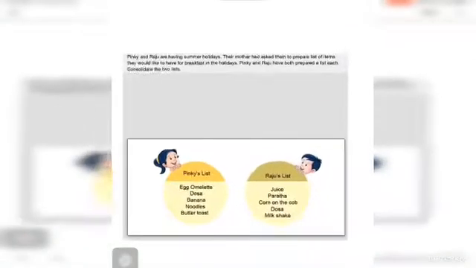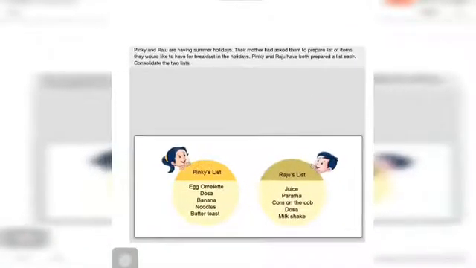Next question is, Pinku, Pinky and Raju are having summer holidays. Their mother had asked them to prepare a list of items they would like to have for breakfast in the holiday. Pinky and Raju have both prepared a list on each item. Consolidate the two lists. Okay, see what is happening.